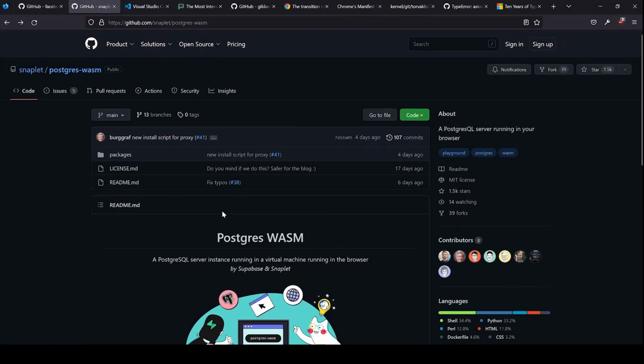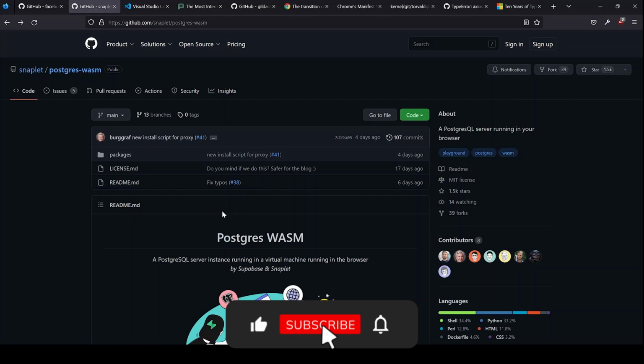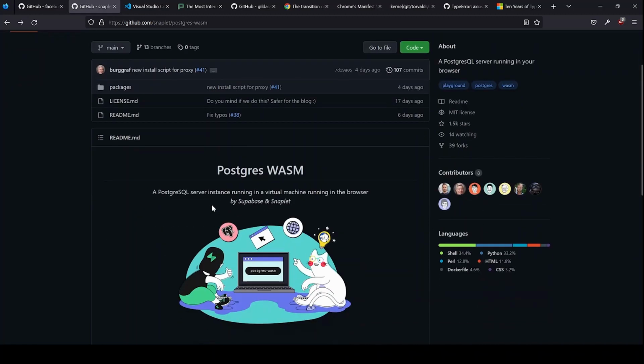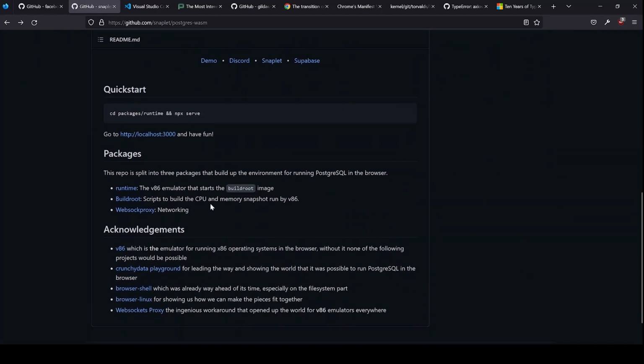Let's go to this one. Ever imagine running a Postgres database in memory in the browser? No, right? Previously we used H2 database or SQLite, something like that, which has a smaller footprint. But the Postgres Wasm project has made it possible to run PostgreSQL in the browser, which is pretty great. And please check this project from Snaplet and Supabase. It is still in development. You might face some issues, but it's worth checking out.